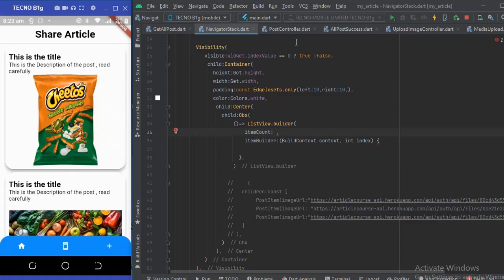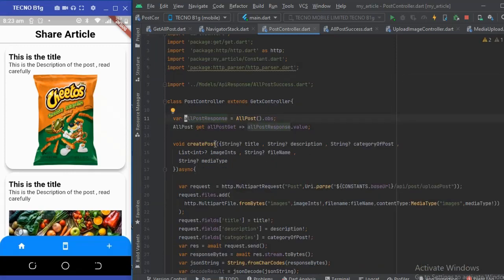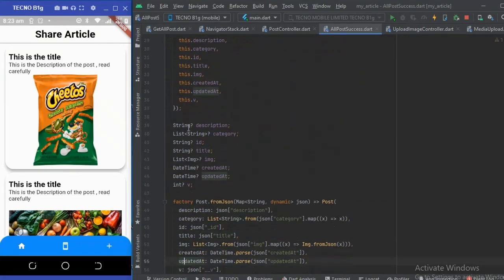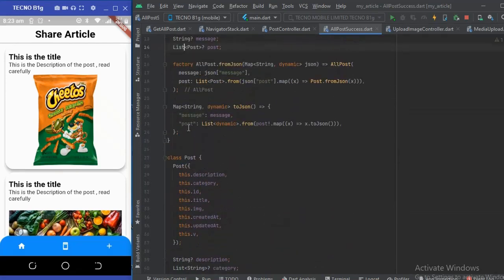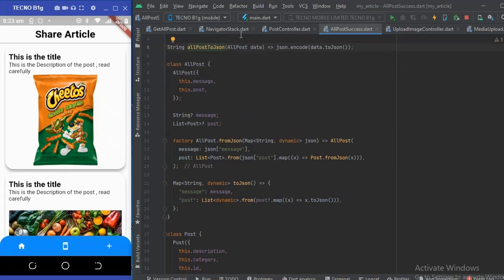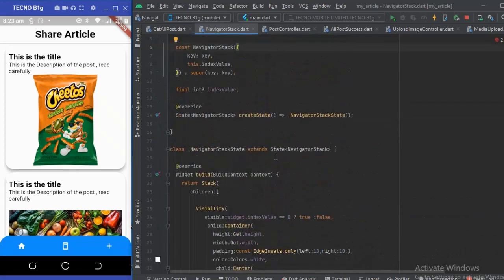So going back to the post controller inside get all post, if you check inside this all post response, we should have a list of posts, something like that here. Yeah, we have a list of posts. So what we are going to do here, inside the navigator stack, is import it.